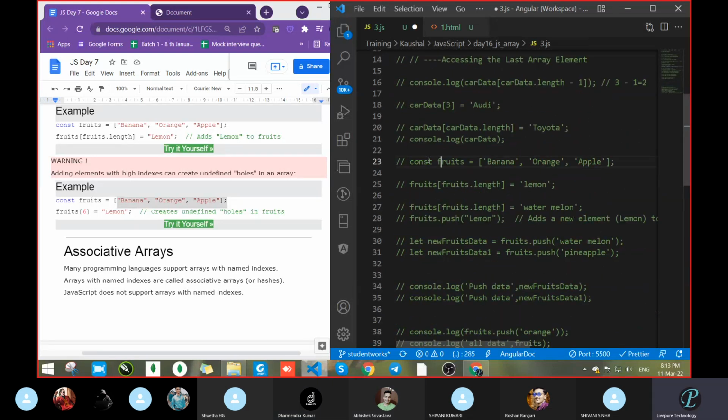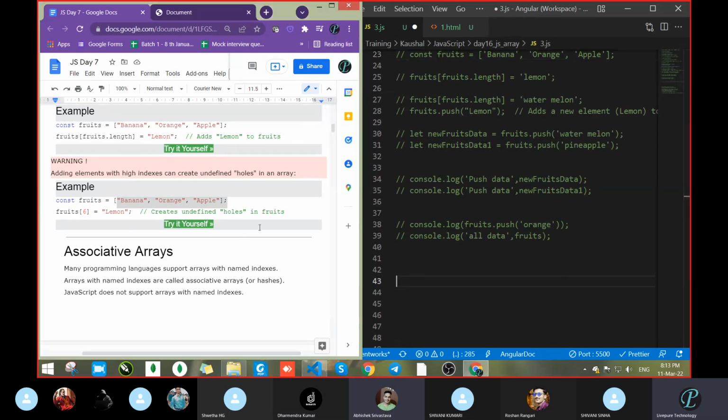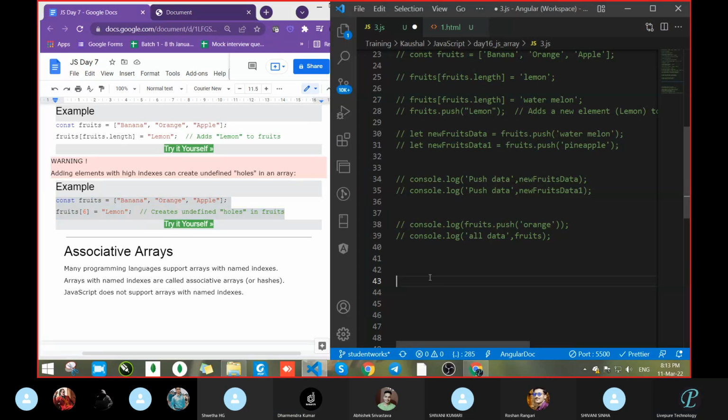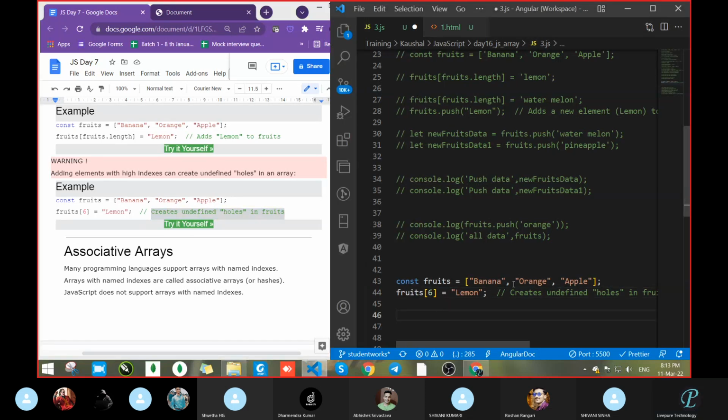What about 3, 4, 5? Undefined. That is the main thing here: it will create holes. Never pass like this.